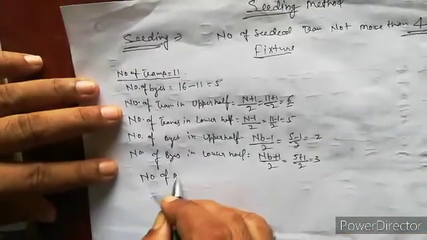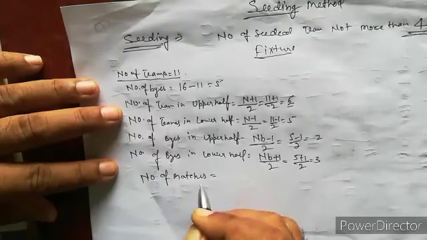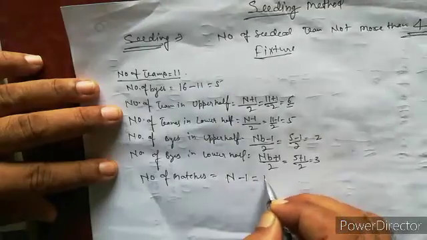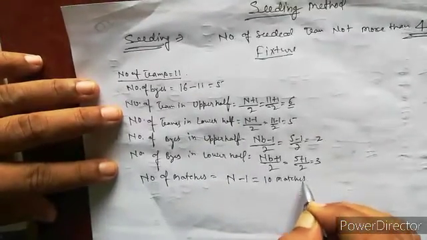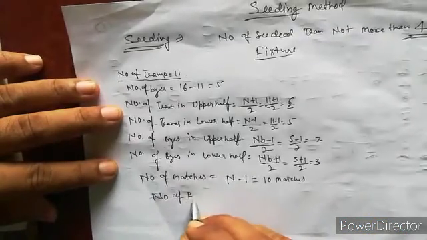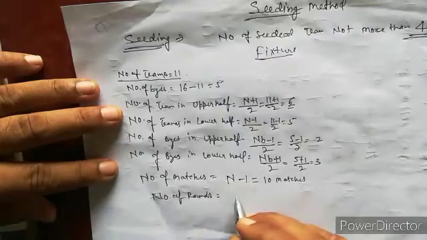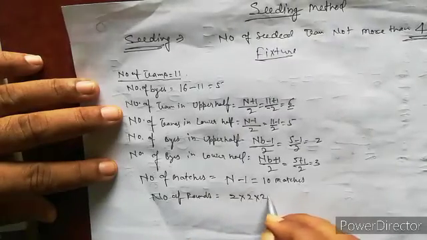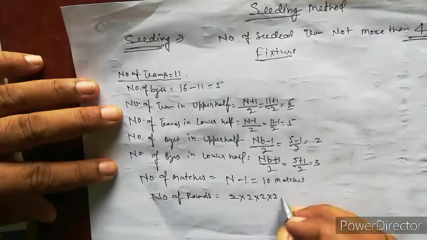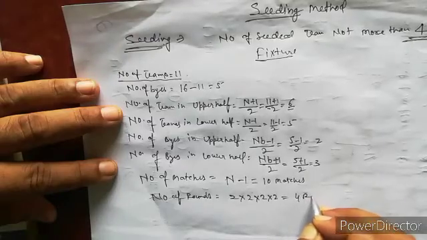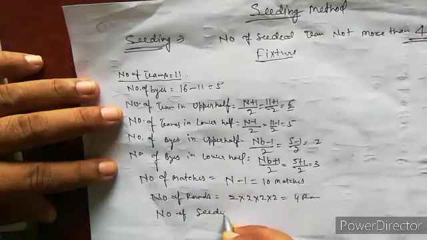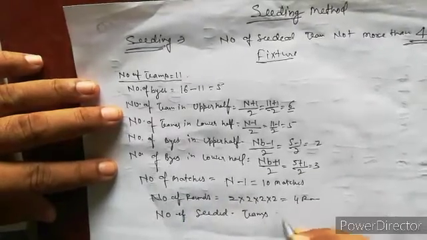Number of matches: number of teams minus 1, so 10 matches. Number of rounds: 2 into 2 into 2 into 2, four rounds. Number of seeded teams: 4.